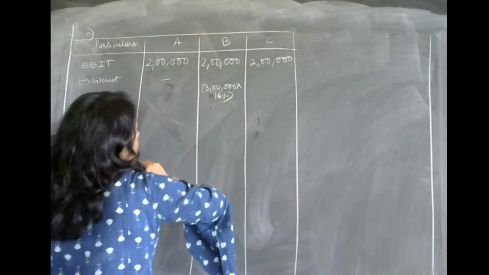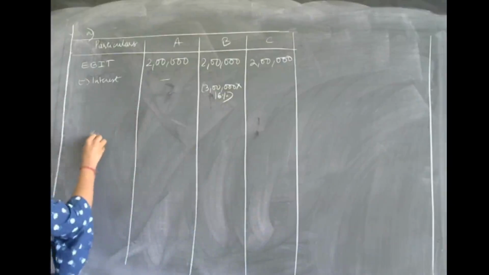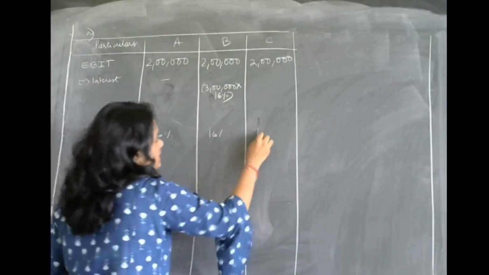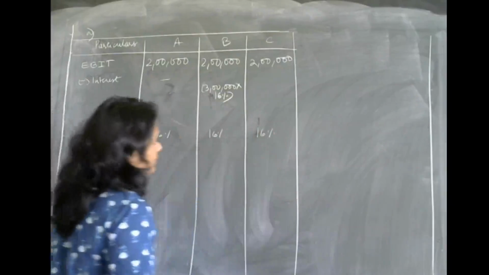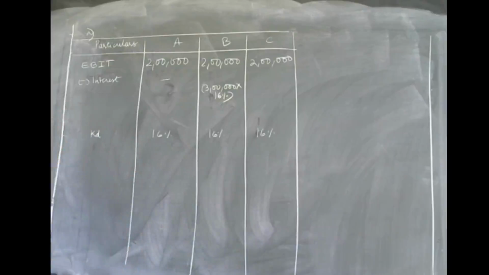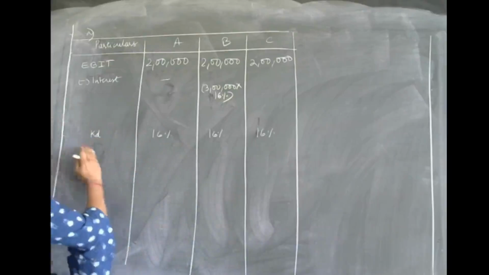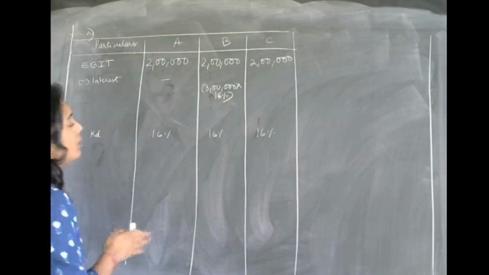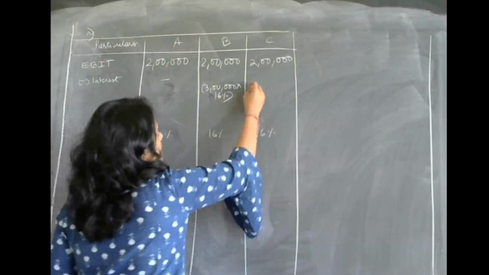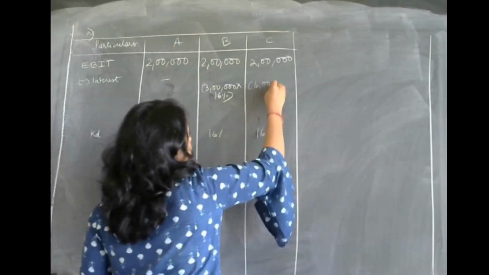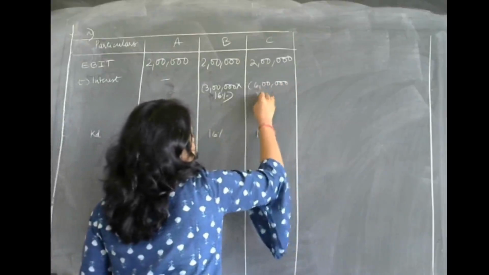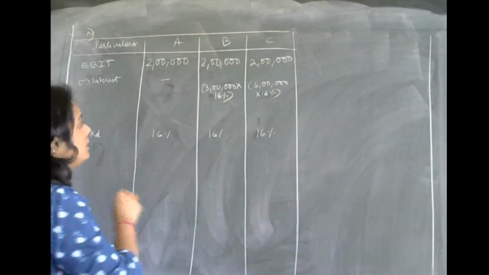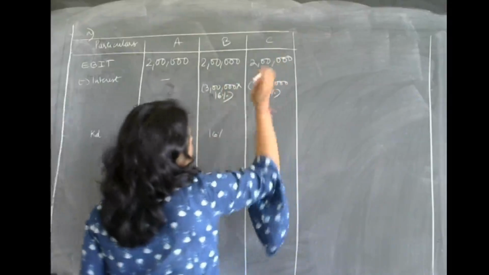They have given KD as 16%, the cost of debt. Now moving on to C, there is 6 lakh rupees of debt, on which you calculate 16%. That will give you the interest.